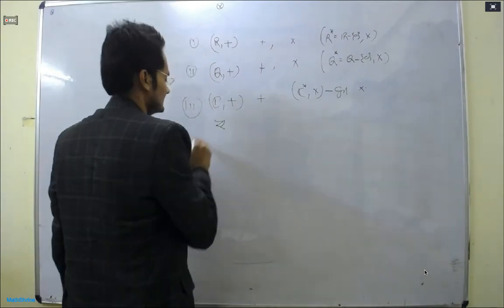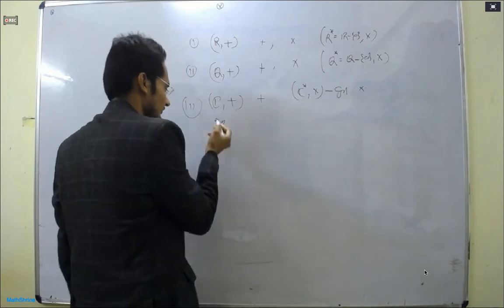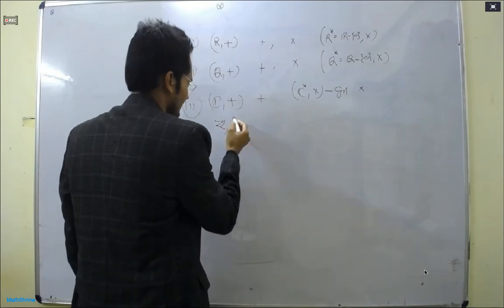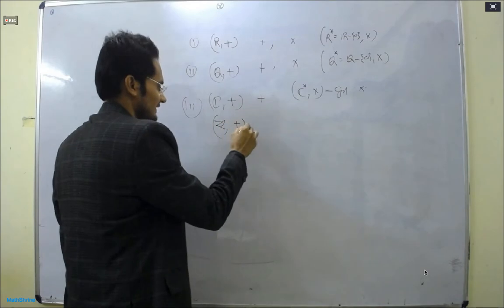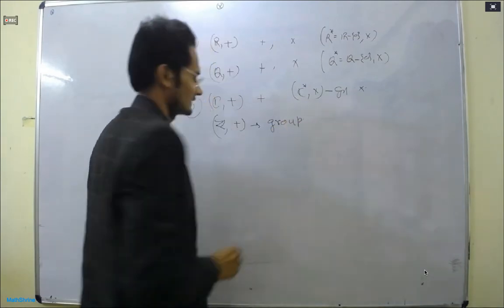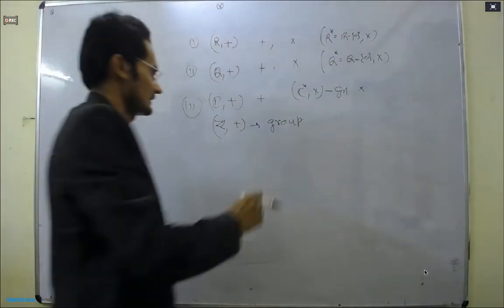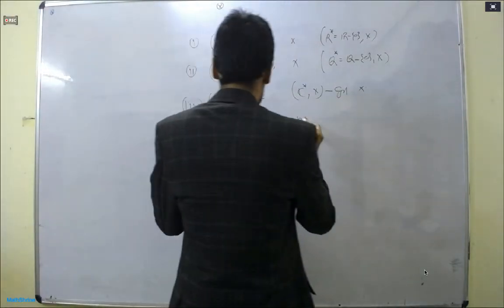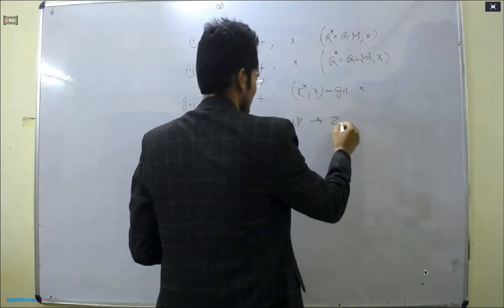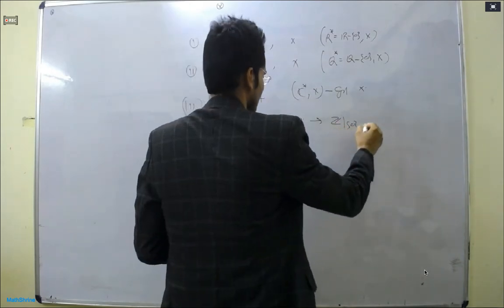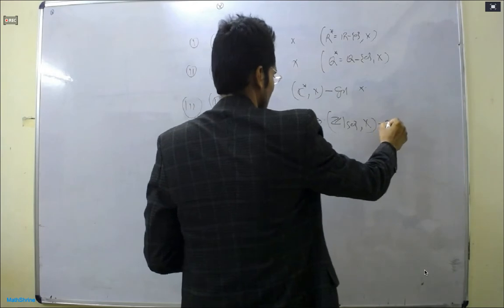Similarly for Z also, but for Z it is not true if you remember. So Z with respect to addition is a group, but if I remove 0, Z minus 0 will not be a group with respect to multiplication.